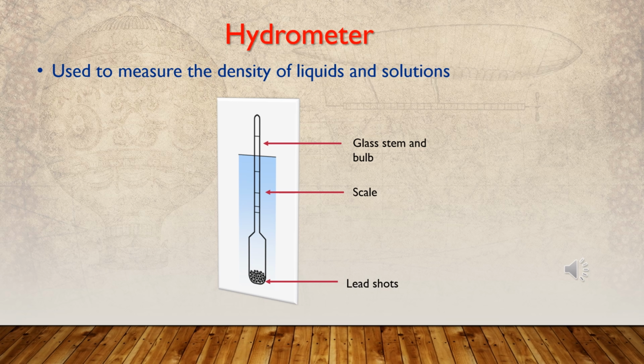The hydrometer has been made in accordance with Archimedes' principle. The hydrometer is immersed in a liquid to a height so as to displace a weight equal to the weight of the hydrometer. The volume of the liquid or the solution displaced is equal to the volume of the immersed part of the hydrometer.